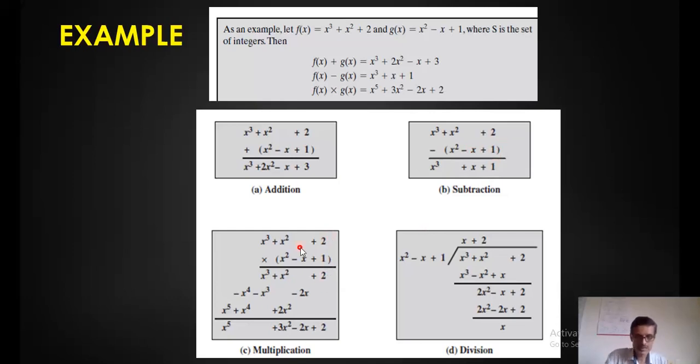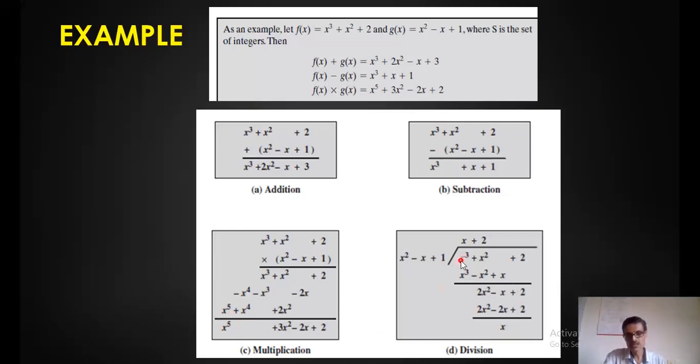Multiplication: multiply this with this is how the procedure is, as you know. So this is 2 minus 2x, x square plus 2x square is 3x square, x cube minus x cube is 0, again minus and plus x to the power 4 is 0, x5 is the answer.